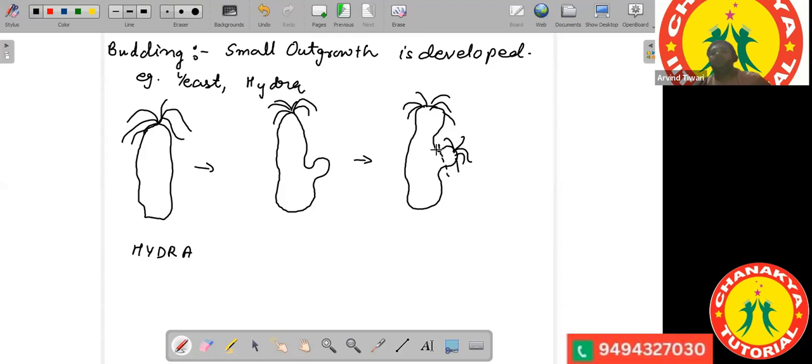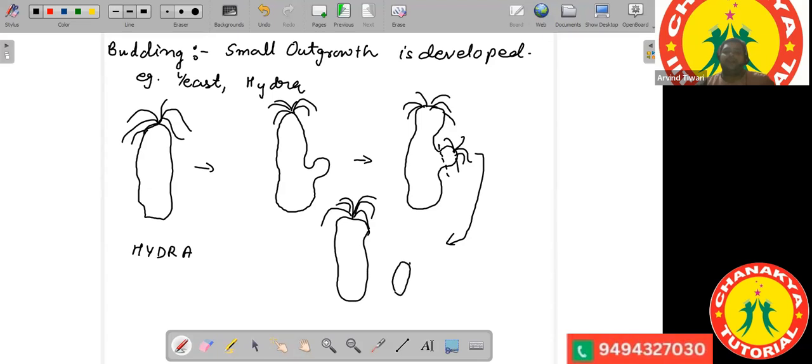So what will happen? It will detach itself from the parent body. The new young hydra, which is formed in the form of a bud, can detach itself from the parent body and grow independently, or it may even remain attached to the parent body for a long time. So this is how budding occurs in the case of hydra.